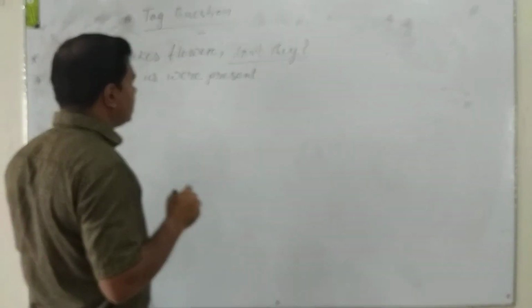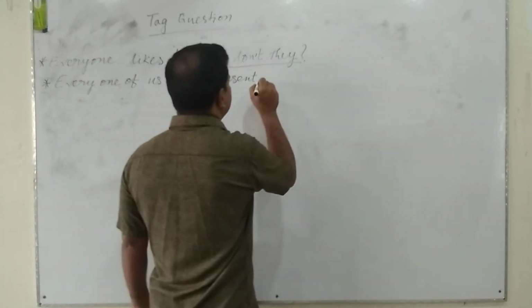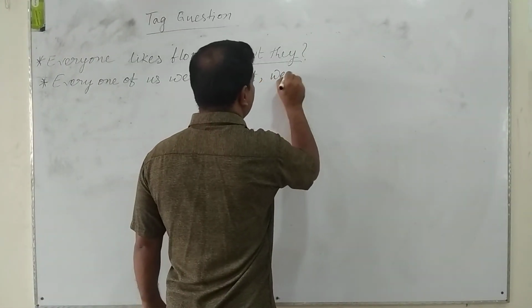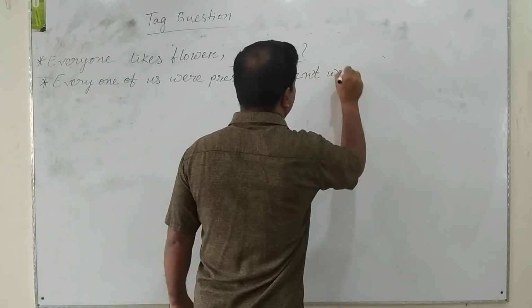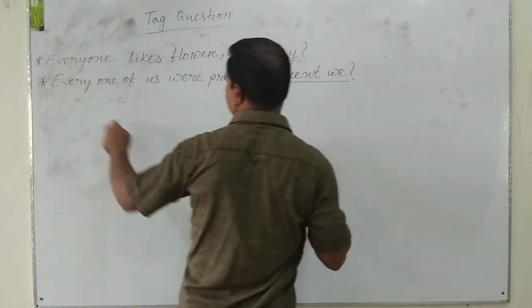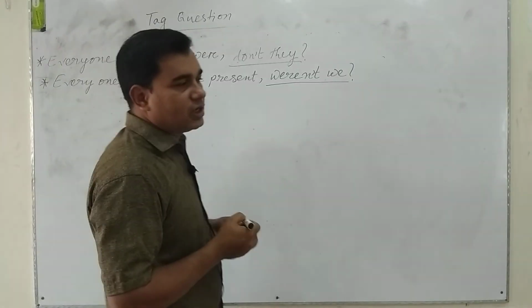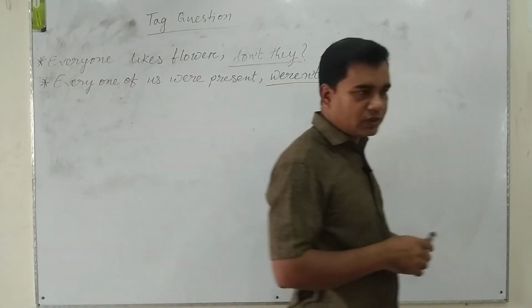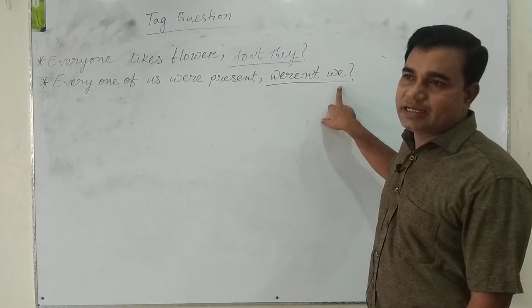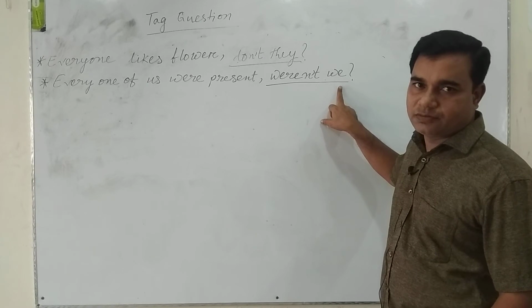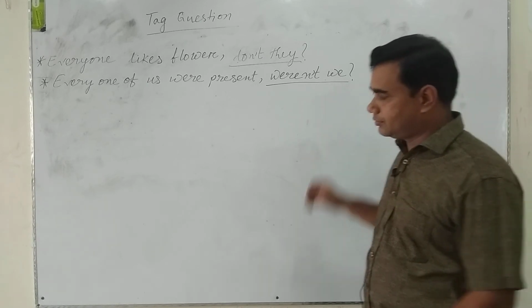For example, "Every one of us was present, weren't we?" For every one of us, all of us, some of us, most of us, we use "we" as the subject of that tag question.